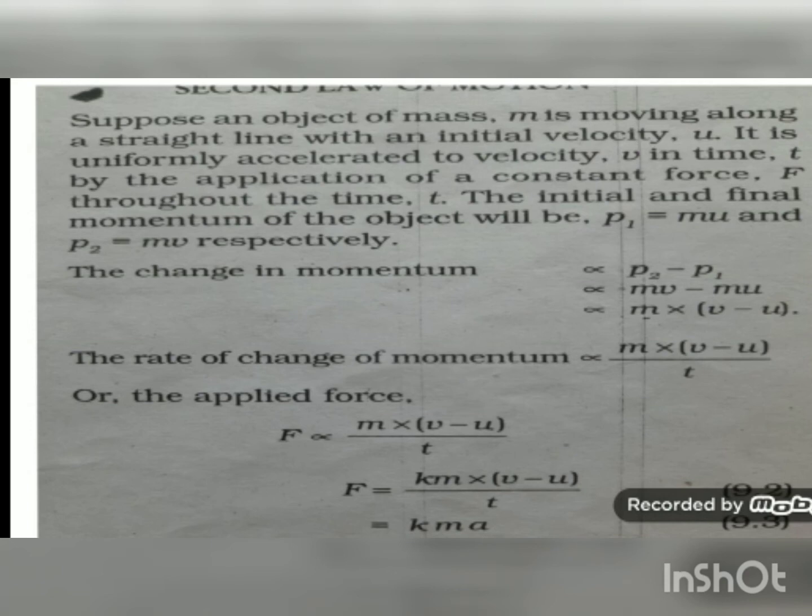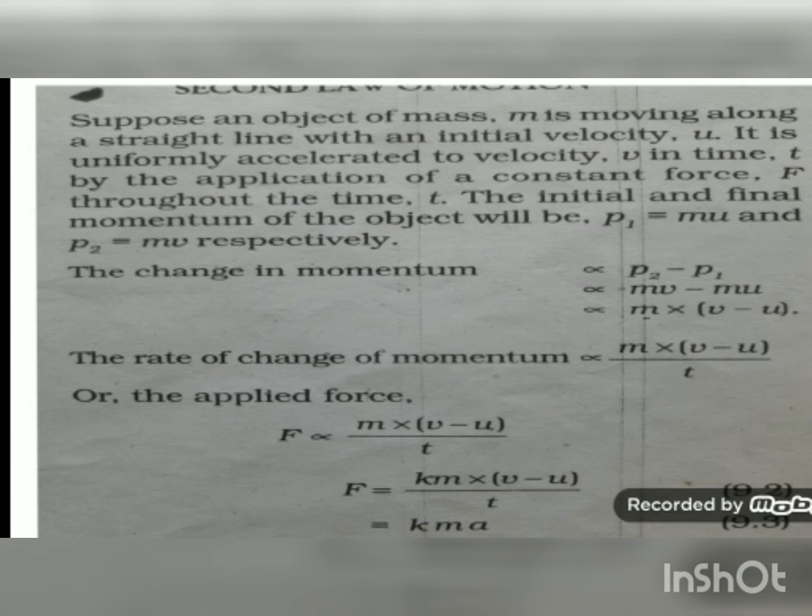Now what is the rate of change of momentum? That is force. So force is directly proportional to m(v minus u) by t. If we want to remove the proportionality sign, we have to introduce one constant, that is k. So F is equal to k m(v minus u) by t. And what is actually (v minus u) by t? It is acceleration. So F is equal to k m a.